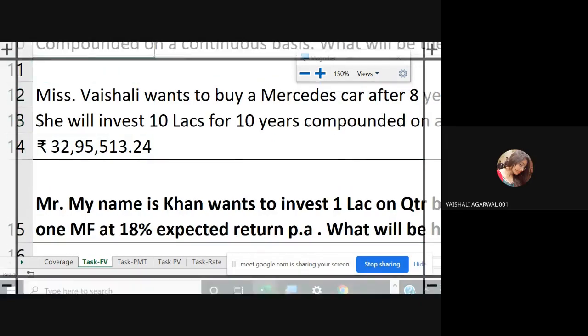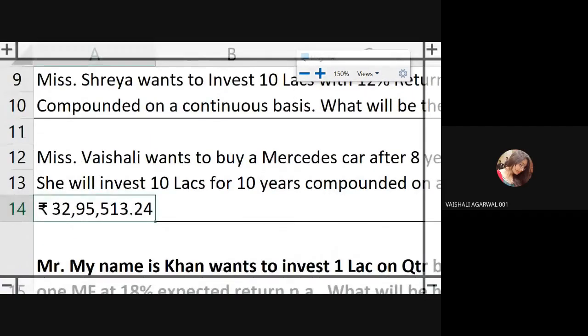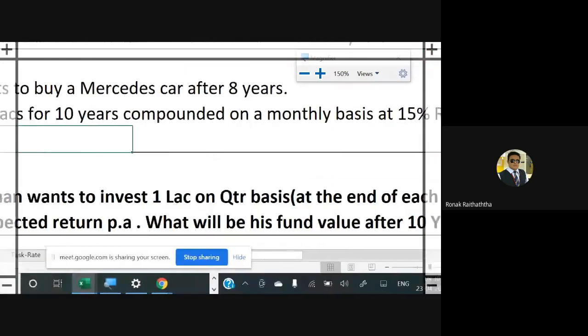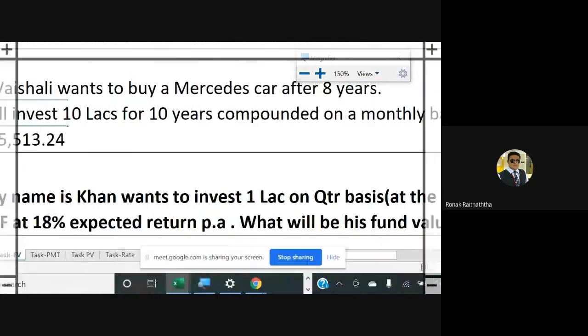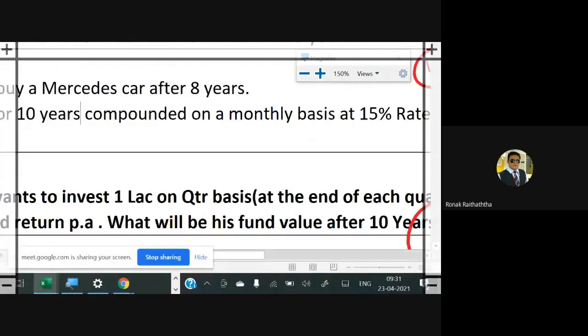Sir, yes, please. Here investment is done for 10 years. So why did we multiply 12 into 8? Oh, it's not for 10, it's for 8 years. Okay, okay. Sorry.